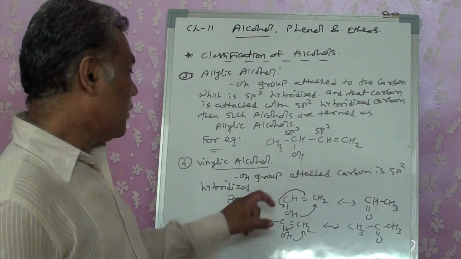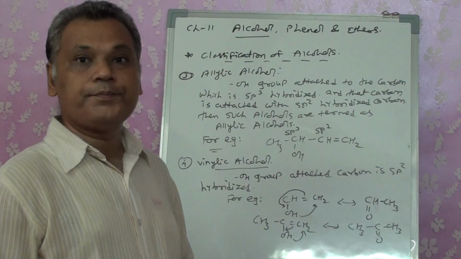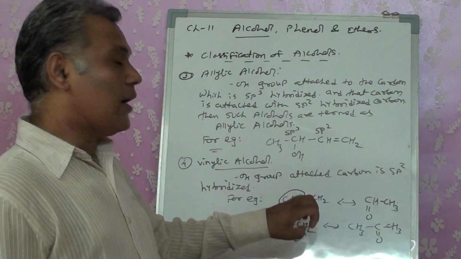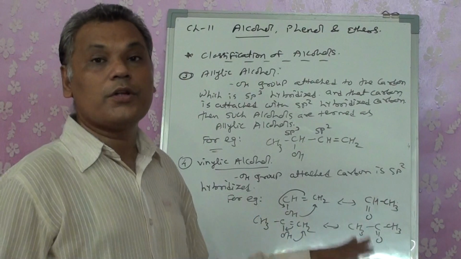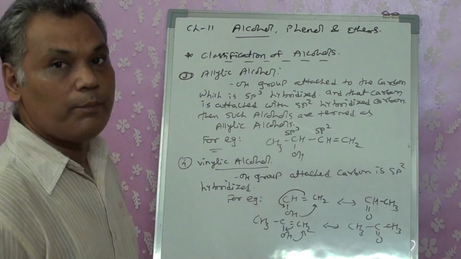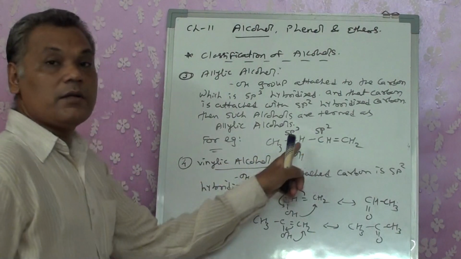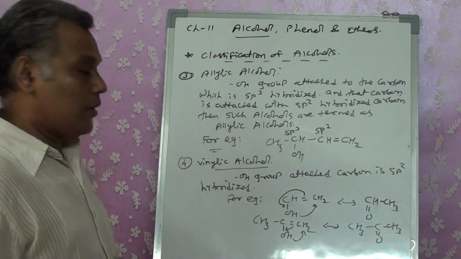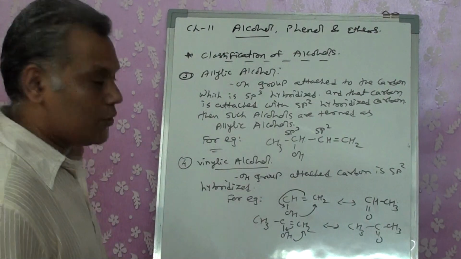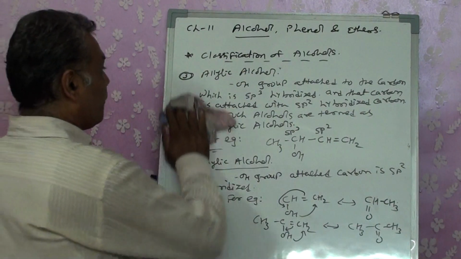But that is possible if your OH and double bond are neighboring to one another, right? If they are on the vinylic group, this reaction always takes place. They go for the stability of the compound, right? But we can't find it in allylic because this cannot go to the longer distance. If it is on the same carbon, then only it is possible. So you have to remember that this is possible in the vinylic OH group.